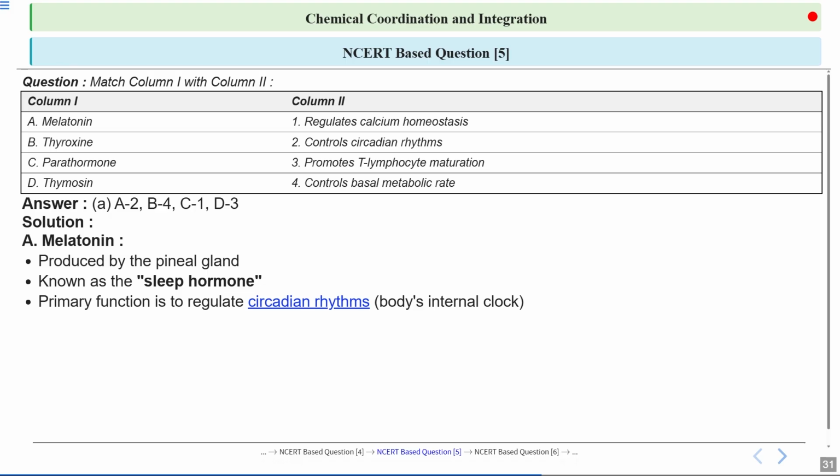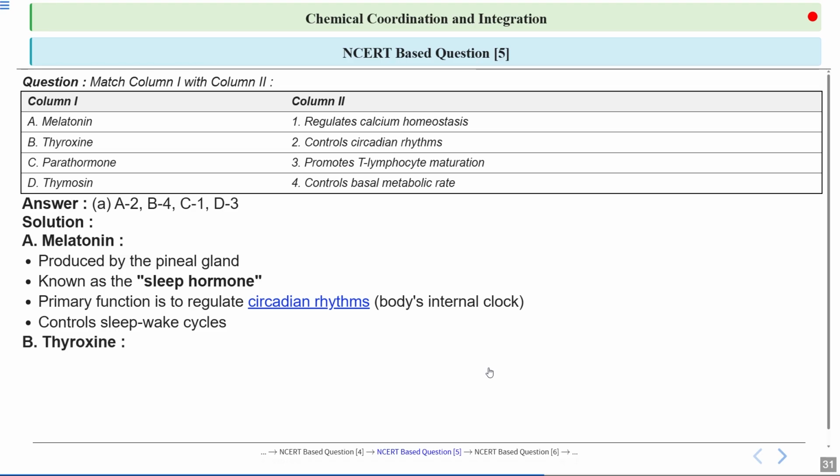So it is a hormone that primarily regulates the body's internal clock, aligning physiological processes with the day-night cycle. So it helps control sleep-wake patterns by signaling when it's time to sleep, influencing various bodily functions in harmony with environmental light changes. It controls the sleep-wake cycle as we have just discussed.